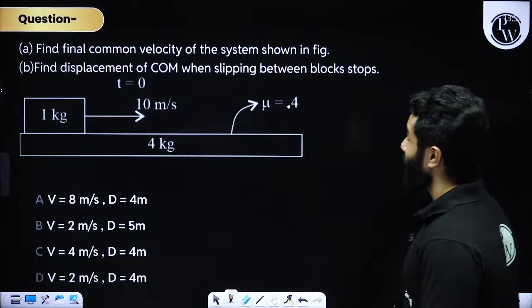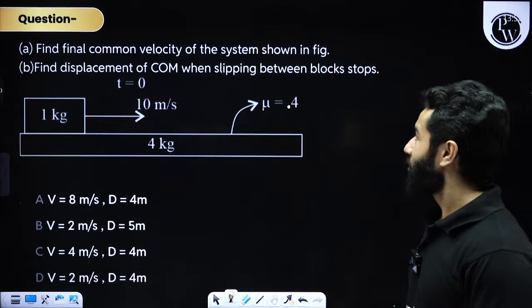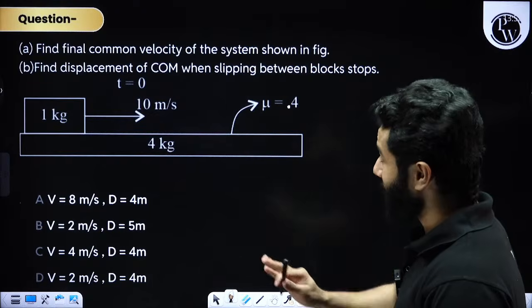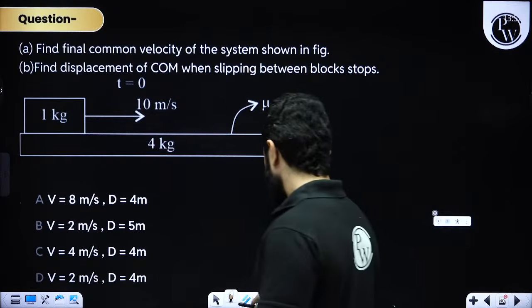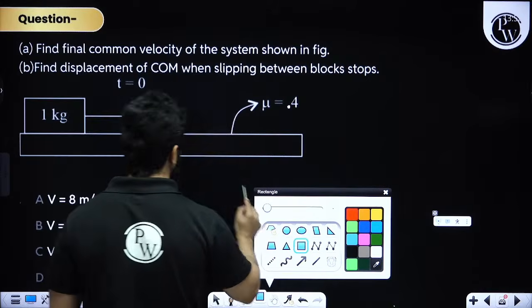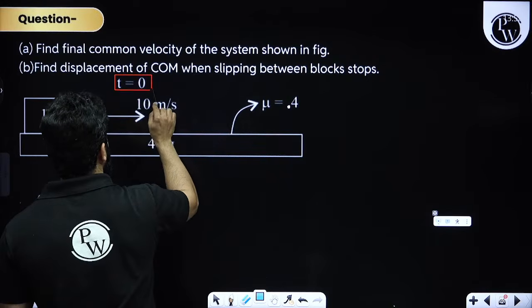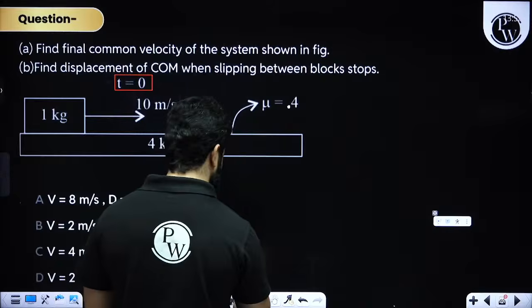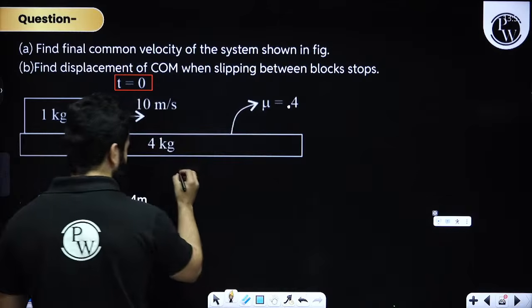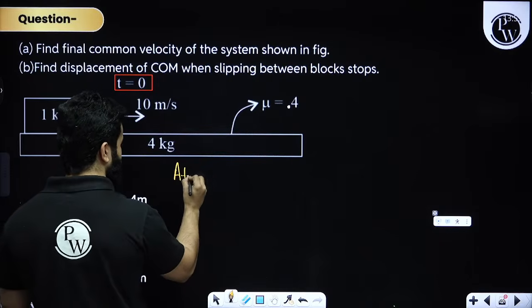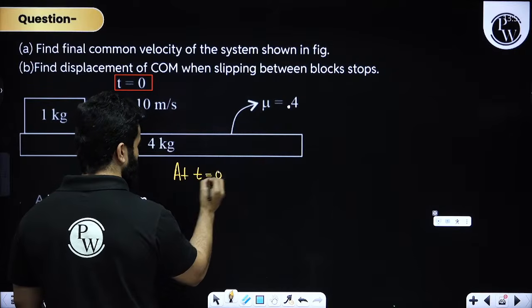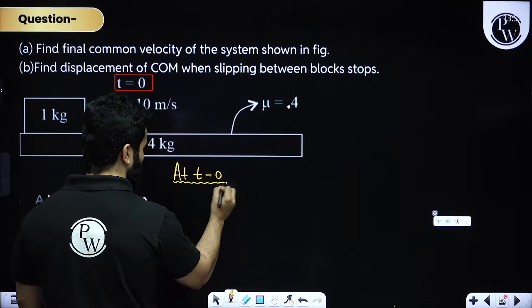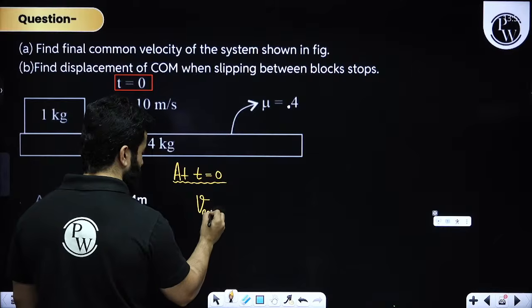So you have to find out the common velocity of the system as shown in the figure at t equals to 0. Please understand, whenever they say something like this at t equals to 0, that means we need to find out the velocity of the center of mass at this point. So at t equals to 0, the velocity of center of mass is